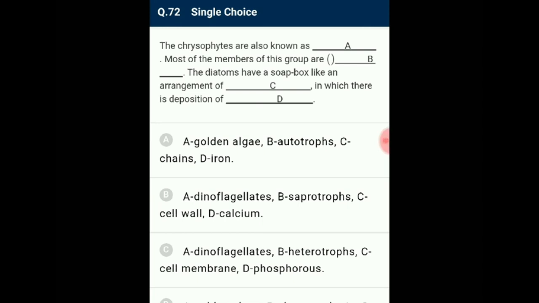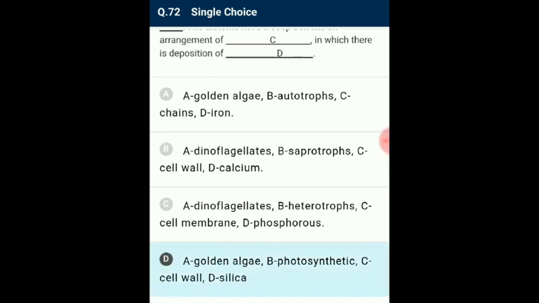Chrysophytes are aquatic algae found both in marine and fresh waters. These include golden algae and diatoms. Most of the members of this group are photosynthetic. The diatoms have soap box like arrangements of two layers of cell wall which fit into each other. Their cell walls have deposits of silica which make them extremely rigid. These diatoms have cell wall depositions in their habitats called the diatomaceous earth. So the correct option is D.